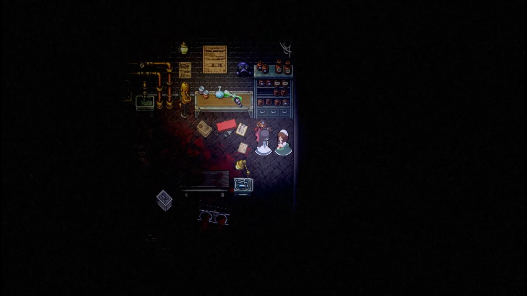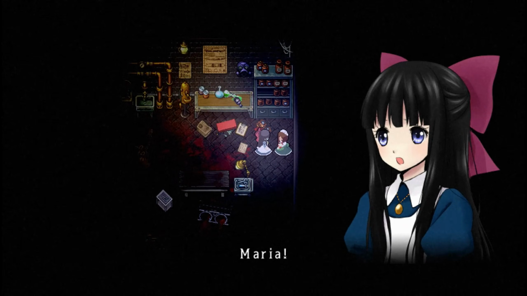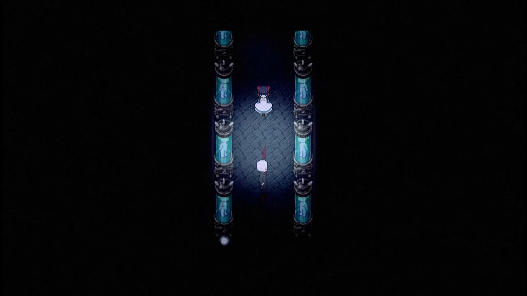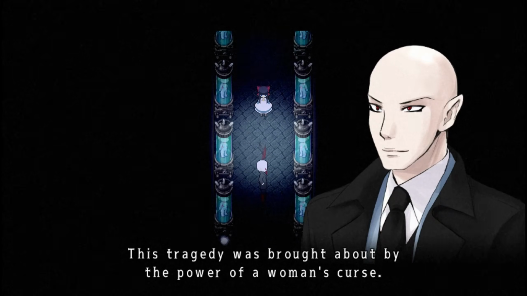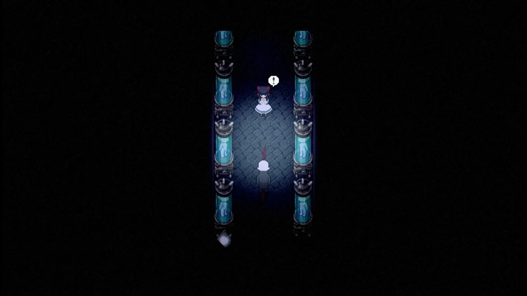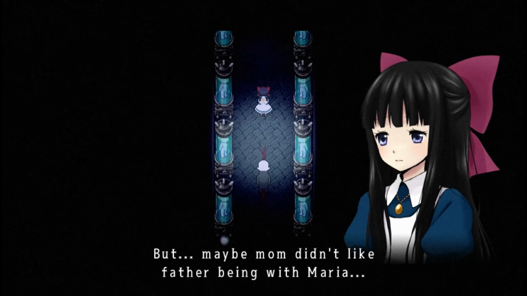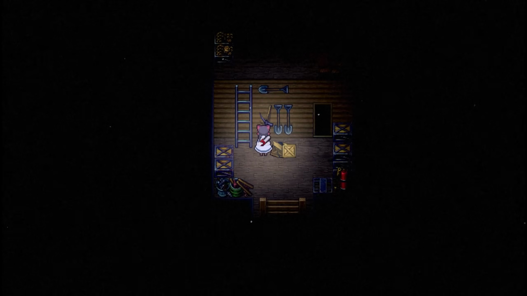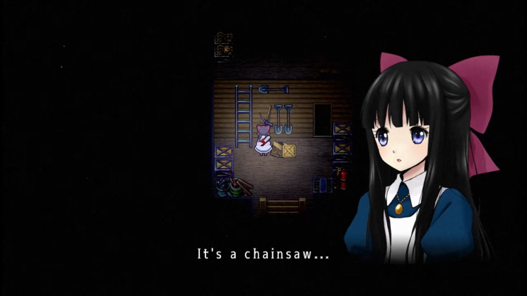In the basement, Aya finds Maria nearly unconscious in a chaotic laboratory. Ogre warns her that her mother's ghost is also seeking revenge and has captured her father. Despite her father's experiments, Aya wonders if her mother's revenge instead stems from his affair with Maria. Determined, Aya continues deeper into the basement, assisting more corpses and equipping a mini chainsaw to reach previously inaccessible areas.